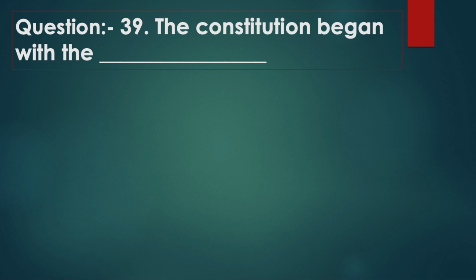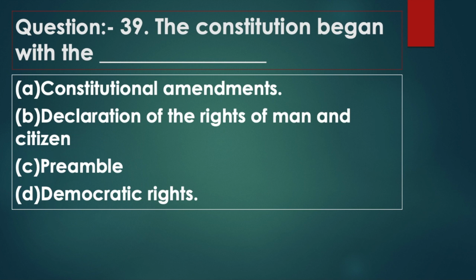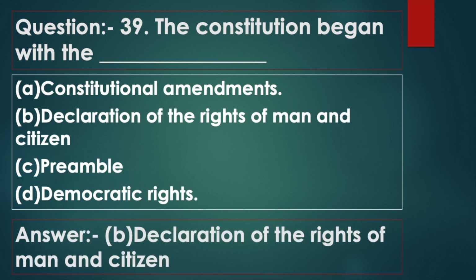Question 39. The Constitution began with the? Option A, constitutional amendments. Option B, Declaration of the Rights of Men and Citizens. Option C, Preamble. Option D, Democratic Rights. Answer: B, Declaration of the Rights of Men and Citizens.